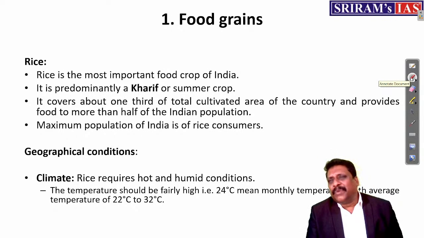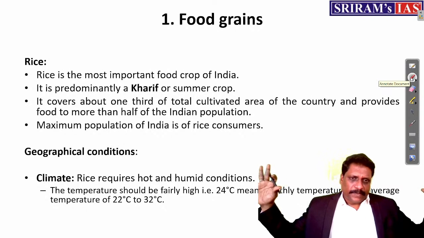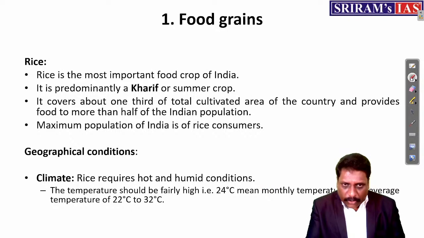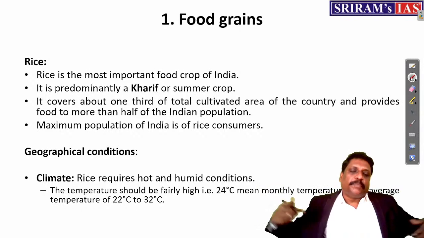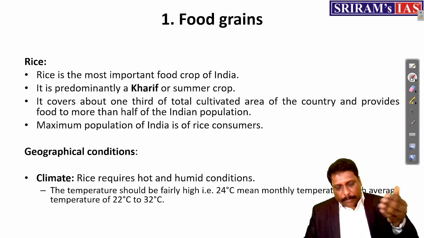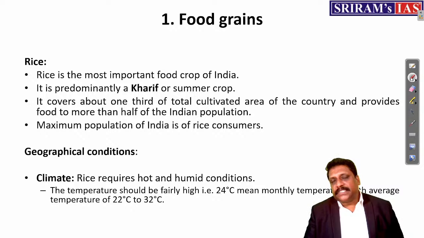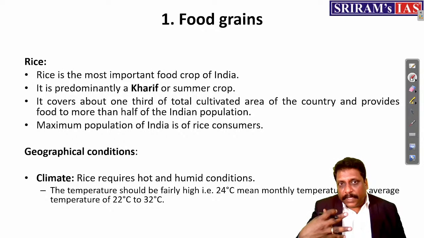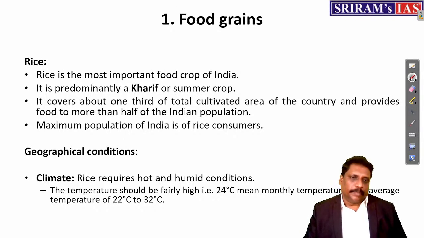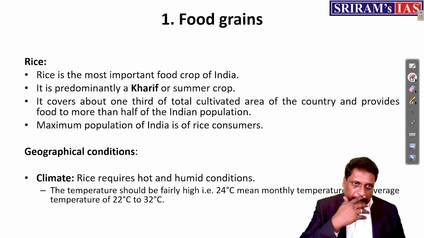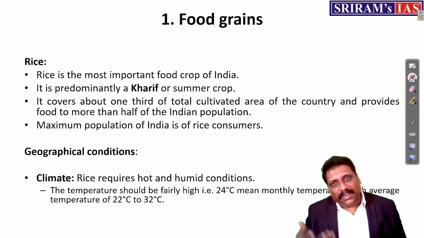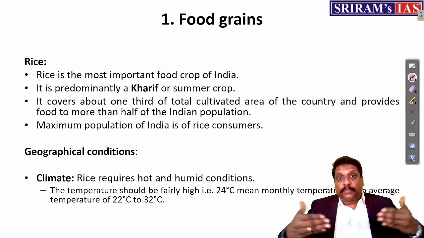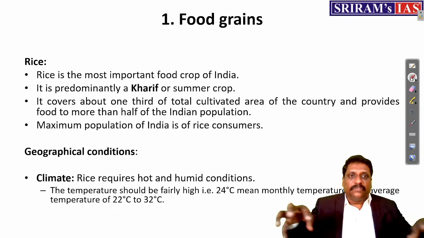And one more thing: forget about globalized food, the food you have on a plate gives you a glimpse of the geographical condition of the place. For example, in the peninsular part of India, the food habit is more rice dominated, because given the climatic condition, what is very commonly grown is rice. When we talk about the northern plains of India, it is more of a rice and wheat culture.